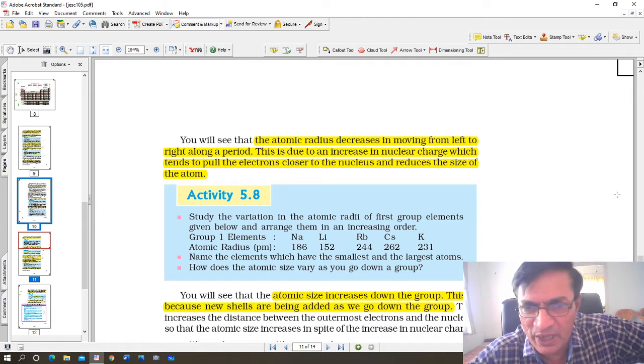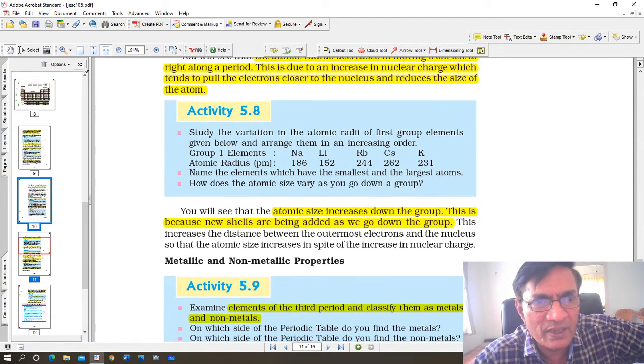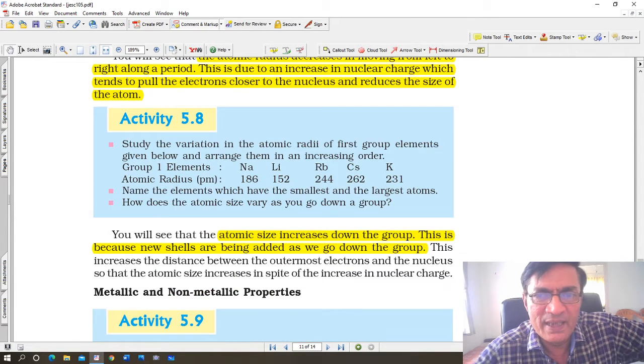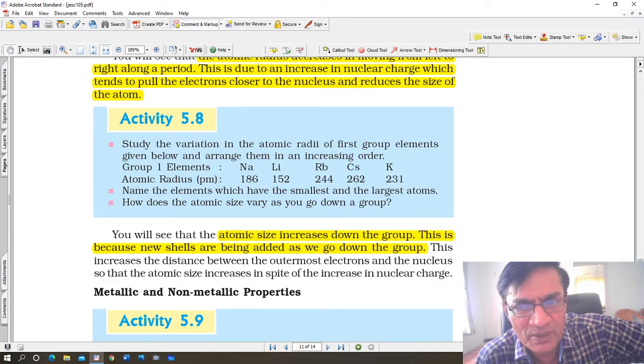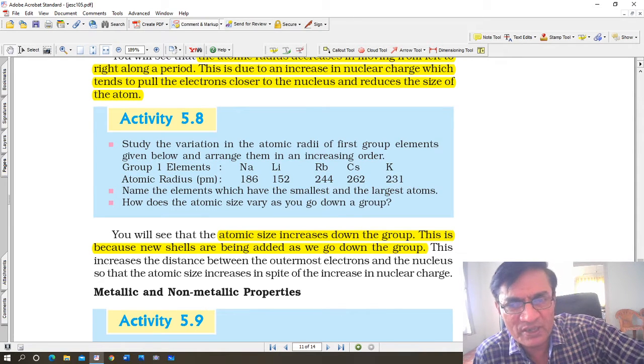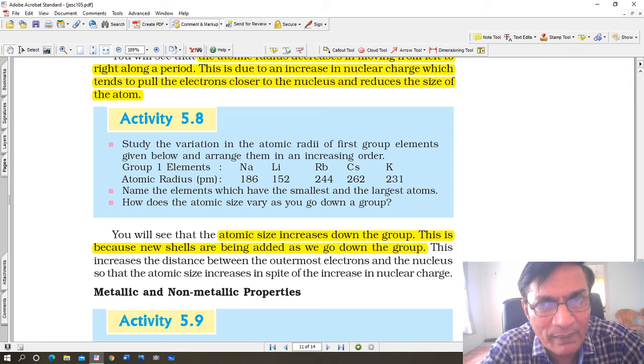Alright, activity 5.8. Study the variation in the atomic radius of first group elements given below, and enter them in increasing order: sodium, lithium, rubidium, cesium, potassium. This is in any order. If you take the atomic radius, as you go down the group, it will go on increasing. You can see that lithium would be number 1, lithium 152 picometers. After that you will get sodium, then potassium, rubidium, and cesium, in that order.